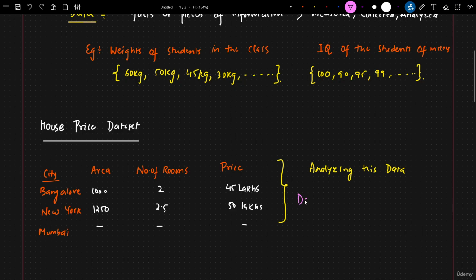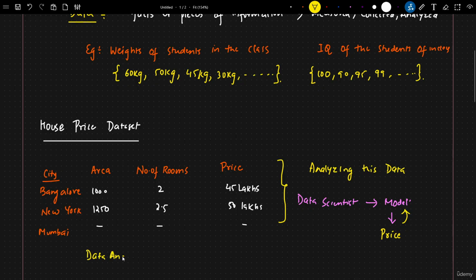Let's say for a data scientist, what we specifically do is we may go ahead and create a model. When we give this model specific information like city, area, and rooms, it should be able to predict the price, right? So this kind of models we specifically create as a data scientist, where we apply machine learning techniques or deep learning techniques.